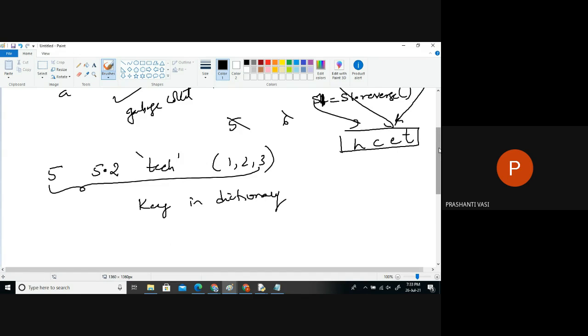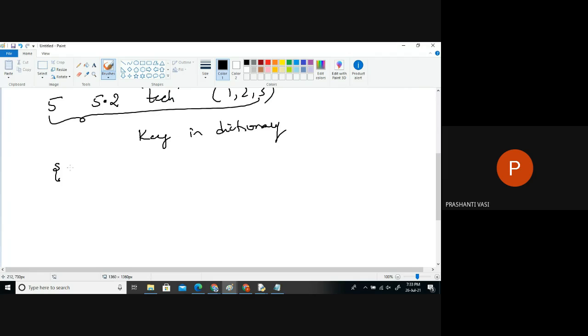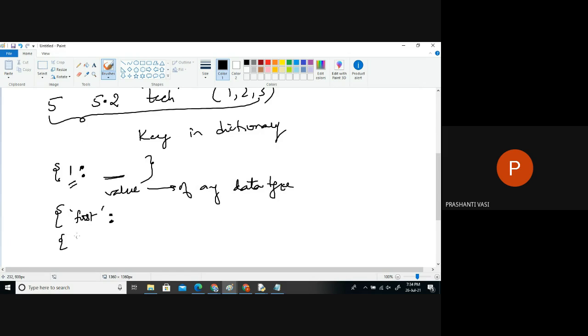So that means if you take a dictionary, the eligible keys are integers and the others we discussed. But values can be anything here. Values are editable, so you can take values of any data type. No restriction on the data types, because they are editable values. But the keys are non-editable. So I can take keys as numbers, or as words like this, or as tuples. But values can be anything here. You can take a collection of values, like a set of values or a list of values, anything.